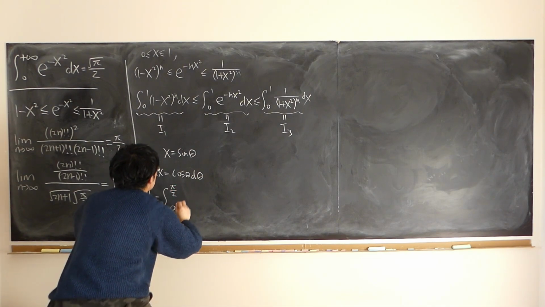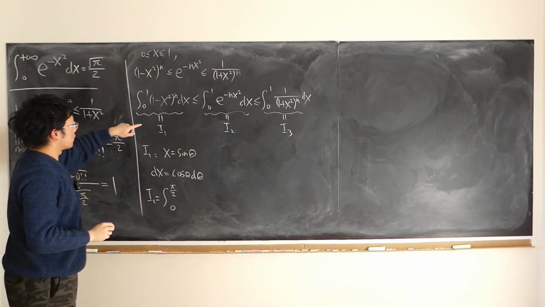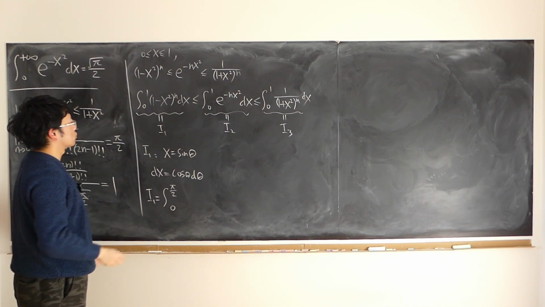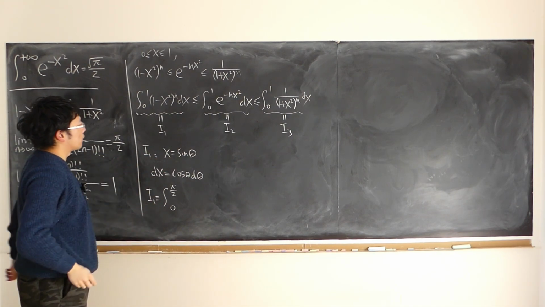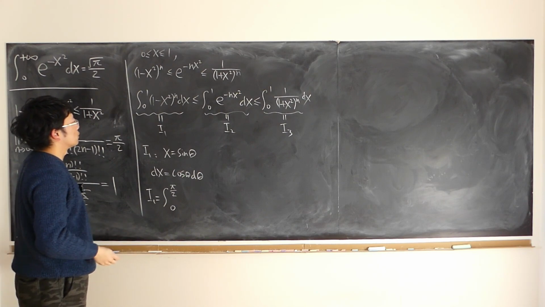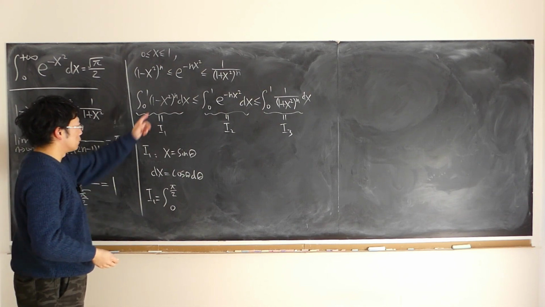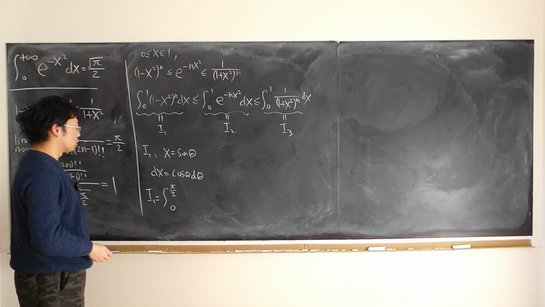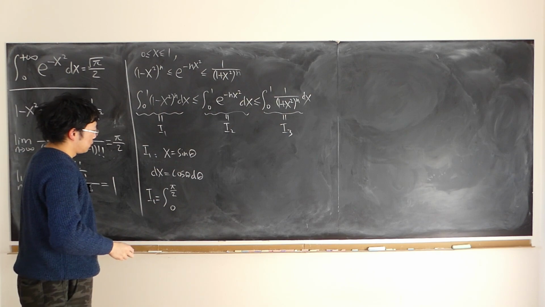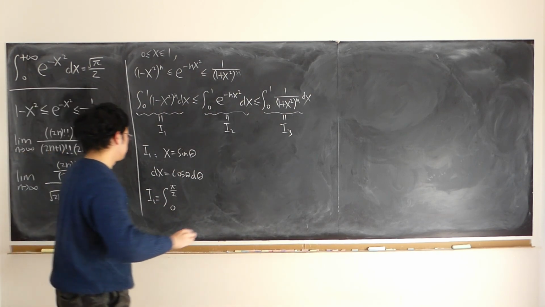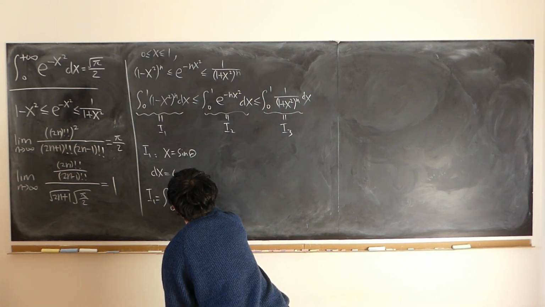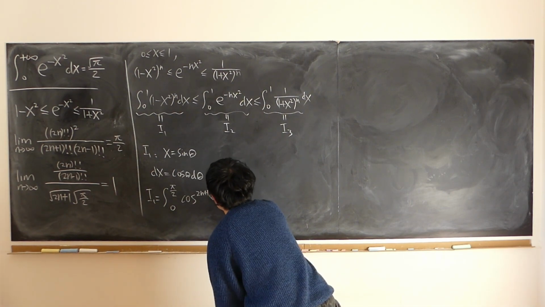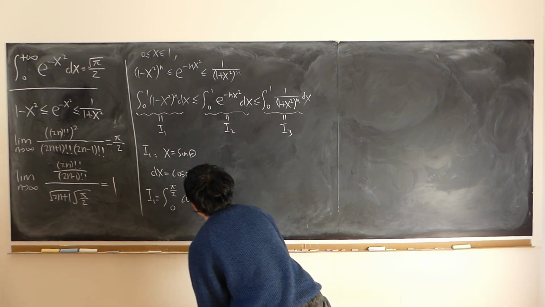The integrand becomes 1 minus sine squared, that's cosine squared, raised to the power of n, cosine to the 2n, times cosine theta d theta, so cosine to the power of 2n plus 1 of theta, d theta.